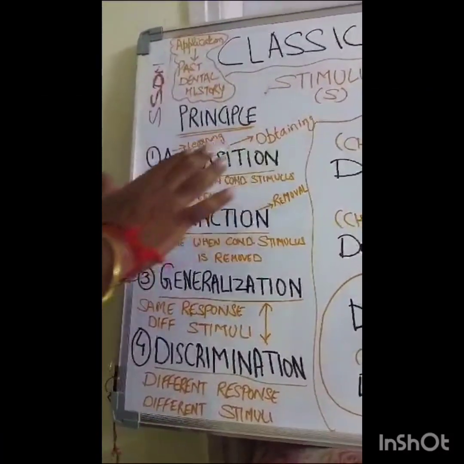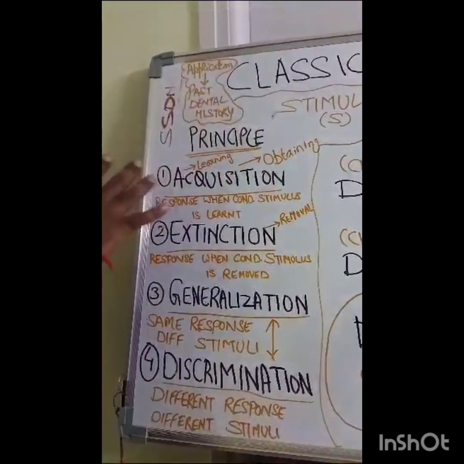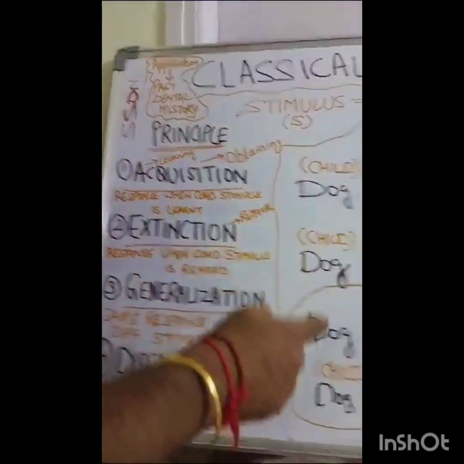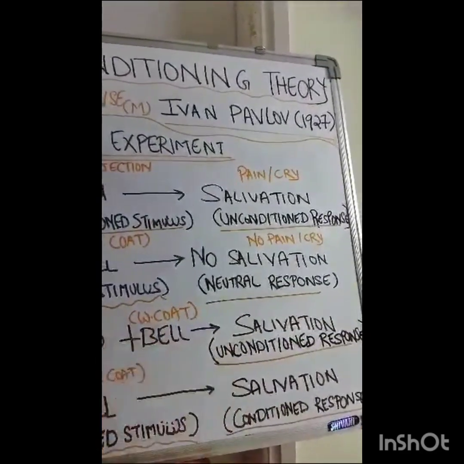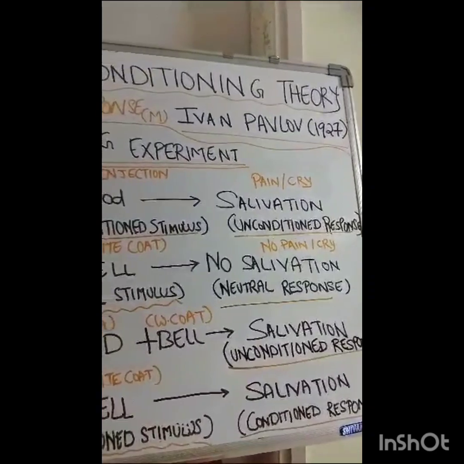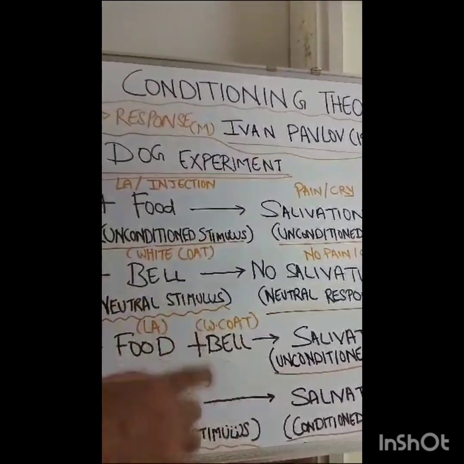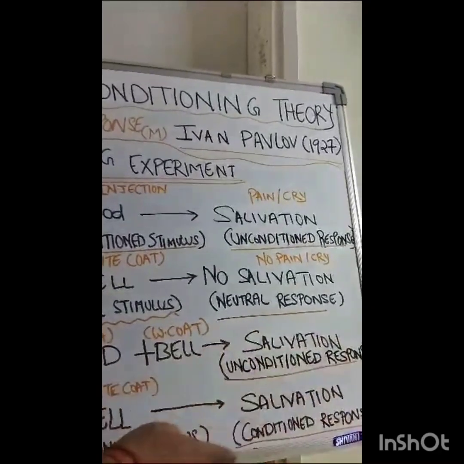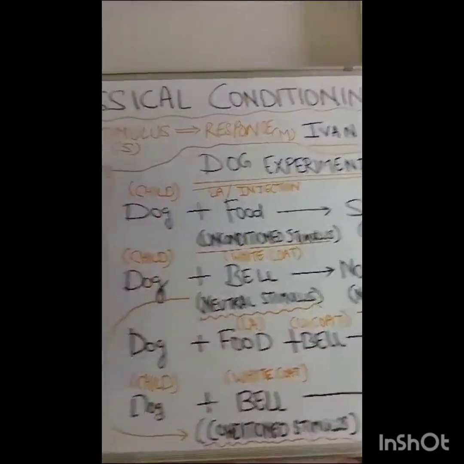The response when the conditioned stimulus is learned is known as acquisition. Acquisition means learning or obtaining. So when the child learns or obtains the conditioned stimulus, the response after the conditioned stimulus is known as acquisition. Okay, the child understood that every person in a white coat can cause him pain. So the response is pain or cry to a conditioned stimulus, that is the white coat. That is known as acquisition.